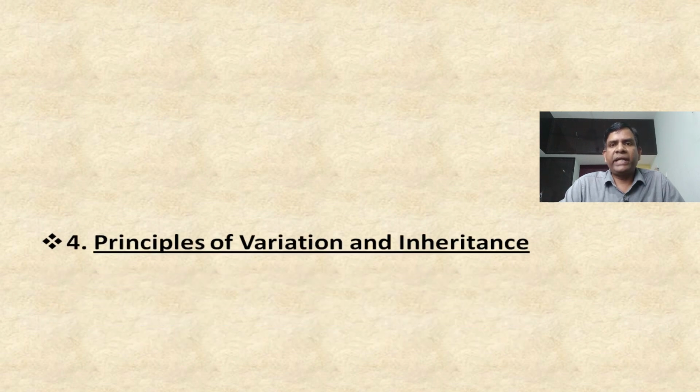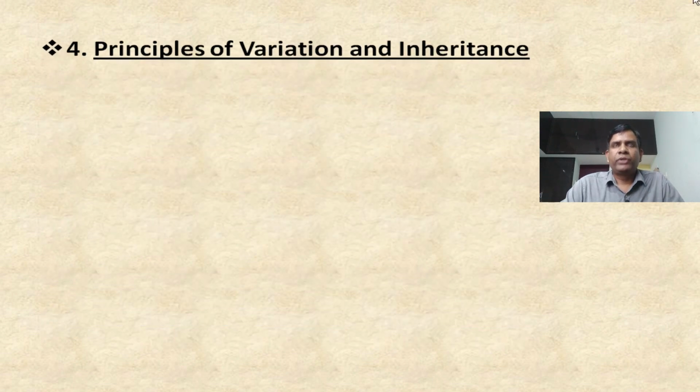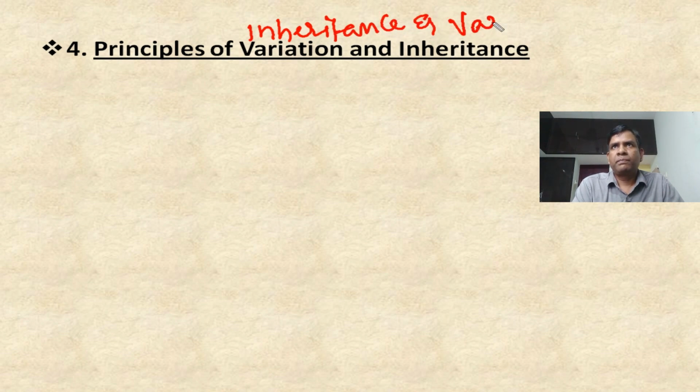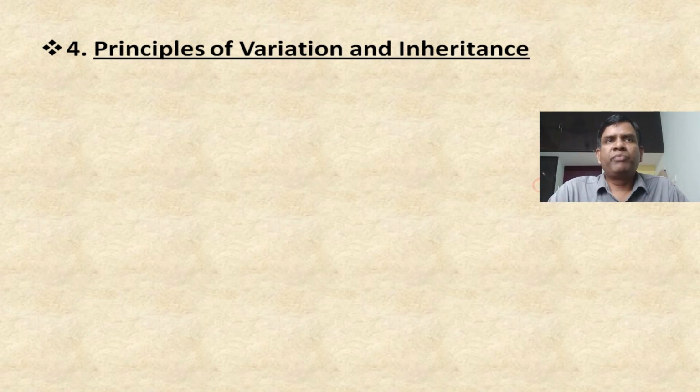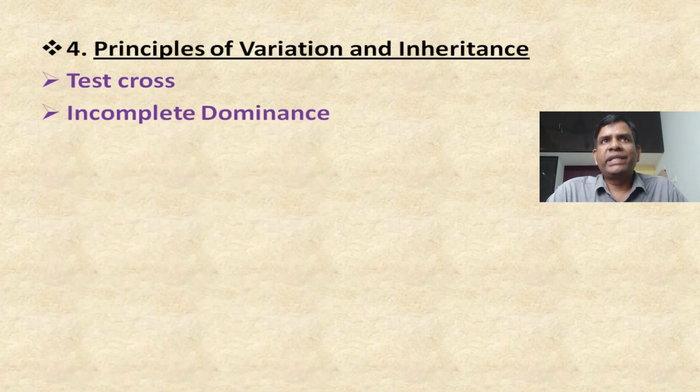So the next chapter is principles of inheritance and variation. If you see the important topics in this chapter, they include test cross, incomplete dominance, and deviation from Mendel's laws, which is very important.